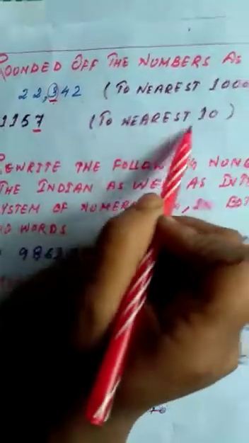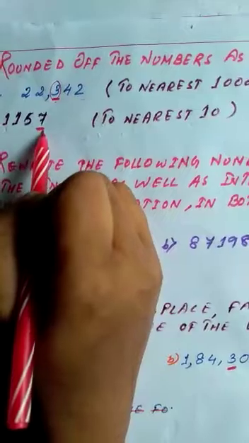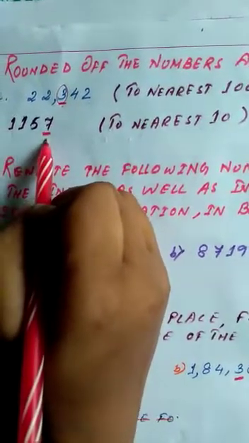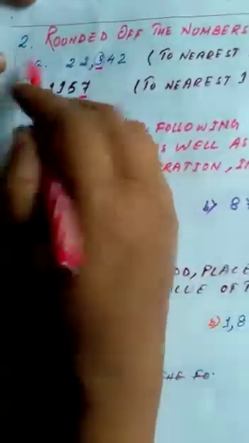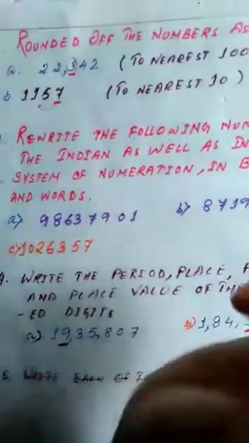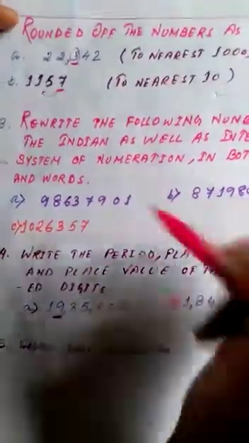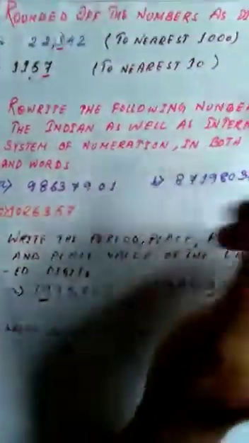Now 11,057, rounded to the nearest 10. Nearest 10 means we have to look at one digit, the ones digit, which is 7. So you have to add 1 to the tens digit. This is clear to you now, and if you have done it, you can write this answer also.